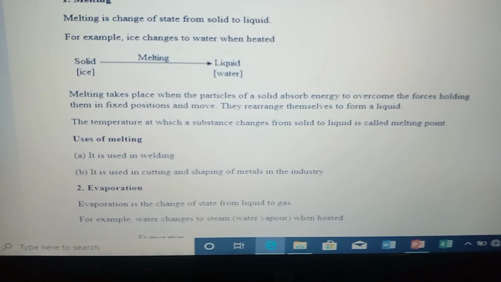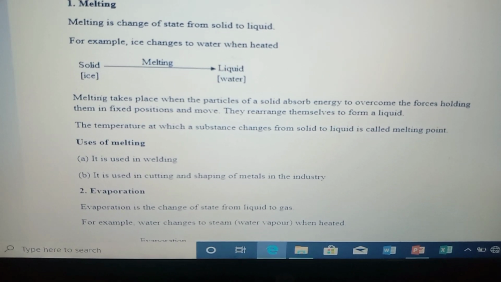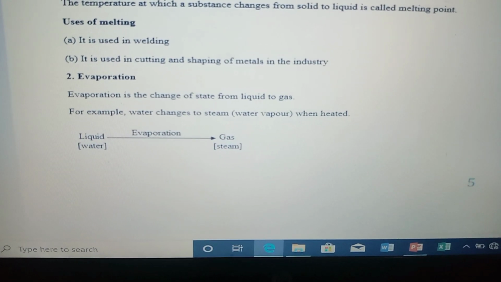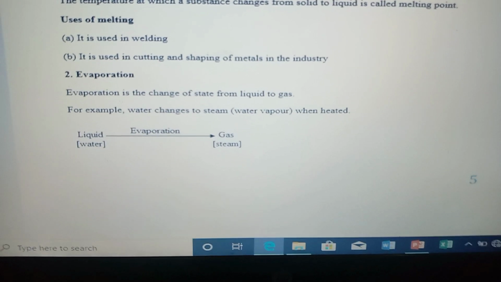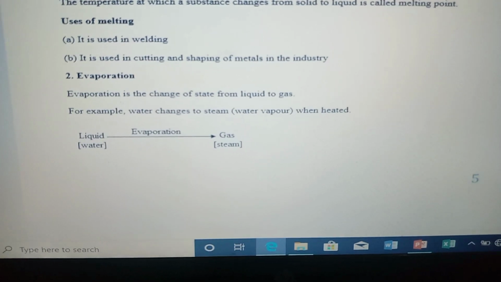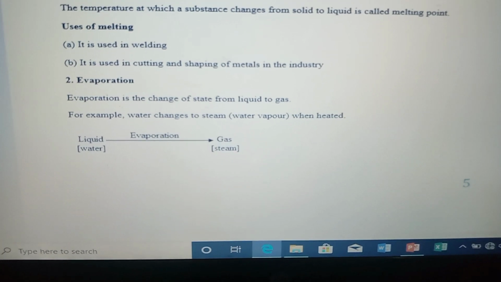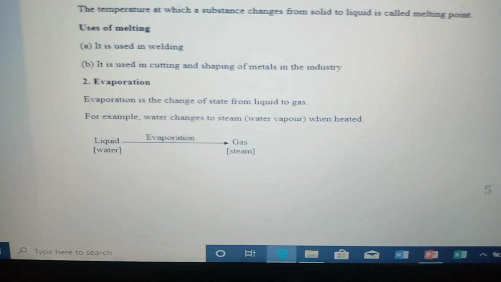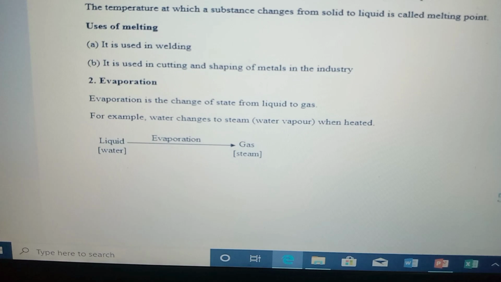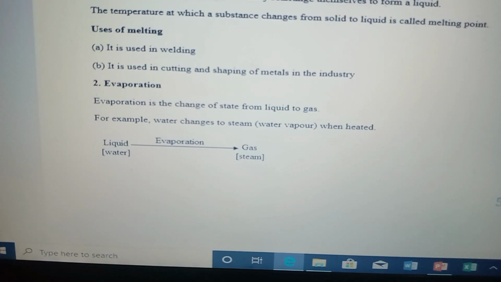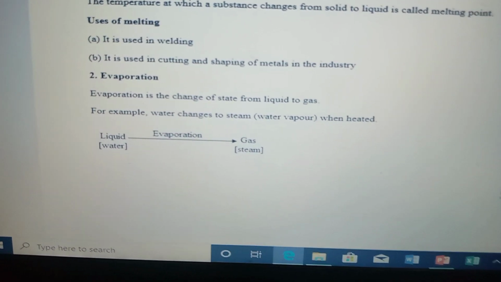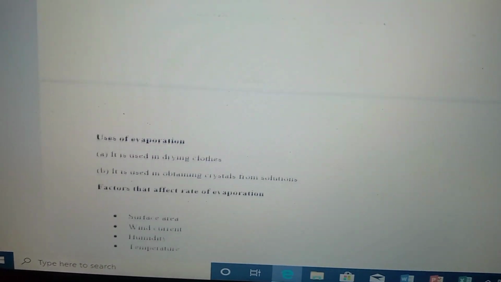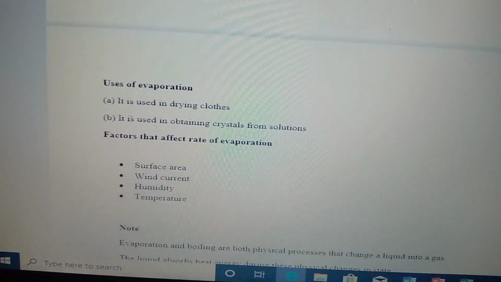What is evaporation? After ice has melted, it goes into liquid, and then when the liquid is heated again, it evaporates. It starts evaporating. It will start giving off steam. That process is what we call evaporation. So it goes into what we call gas, which is steam. Those are changes in state.